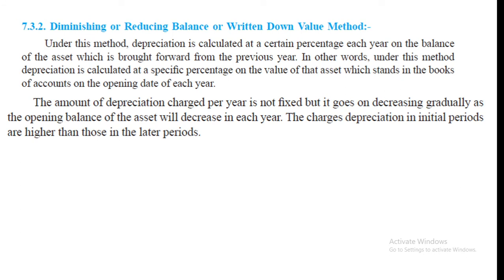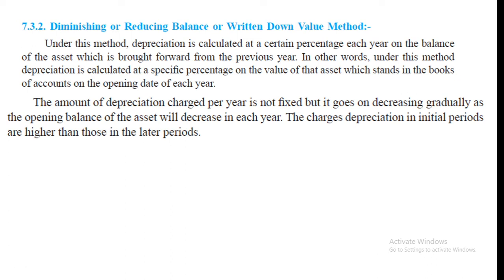Now, students, next we have the diminishing or reducing balance or written down value method. Under this method, depreciation is calculated at a certain percentage each year on the balance of the asset, which is brought forward from the previous year.